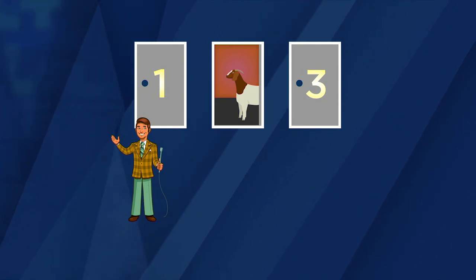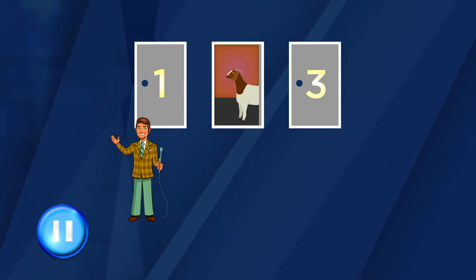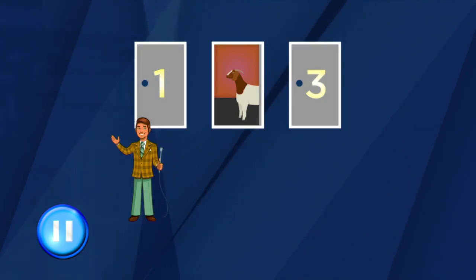Now, if you've never seen this before, I definitely recommend pausing the video for a moment to think it over. What would you do if you were actually in this situation? At first glance, this doesn't seem to be a difficult puzzle at all. We could argue that after Monty opens a door, there are really just two doors left in play. These doors are equally likely to conceal the car, so it's just another 50-50 situation. So what difference does it make whether you stick or switch?